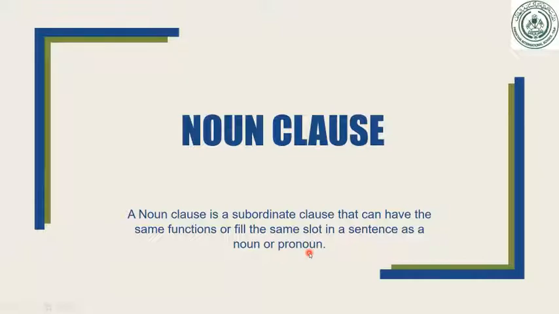Same, dear students. The definition is like a phrase. I told you that a noun phrase is a group of words which functions as a noun or a pronoun in the sentence. Same here, a noun clause also works as a noun or a pronoun in the sentence. The noun clause works the same as a noun does, but the difference is there. A phrase does not contain a verb or a subject, but the noun clause contains a clear verb and a clear subject as well.